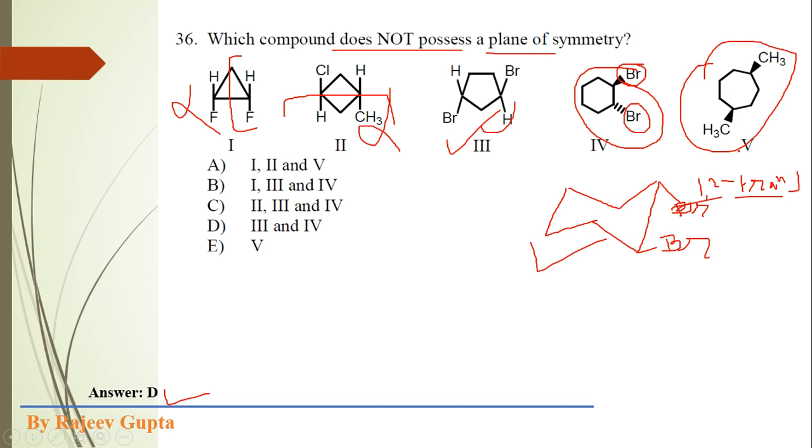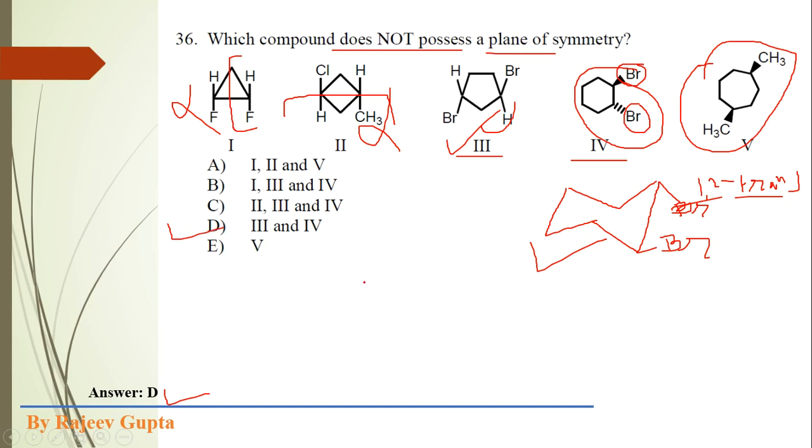This fifth structure is a cycloheptane ring system in which both methyl groups are cis, so this molecule contains a plane of symmetry if we imagine its 3-dimensional structure. So the correct options are 3 and 4, which do not possess a plane of symmetry. So the correct option is D.